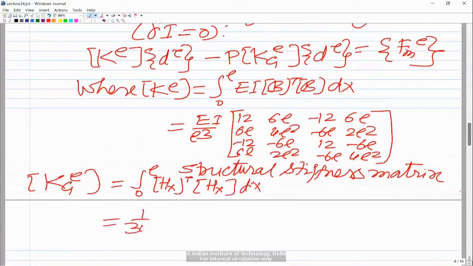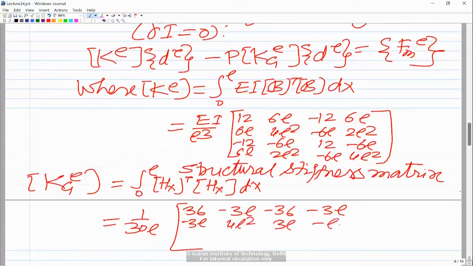This comes out as 1 upon 30L times the matrix with elements 36, minus 3L, minus 36, minus 3L; minus 3L, 4L square, 3L, minus L square; minus 36, 3L, 36, 3L; and minus 3L, minus L square, 3L and 4L square.